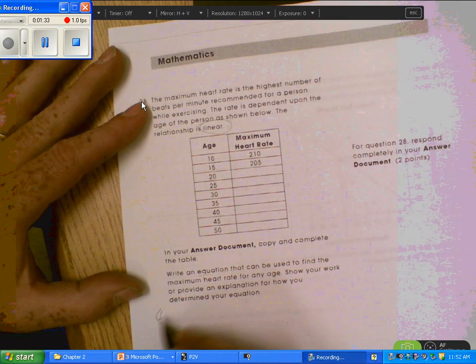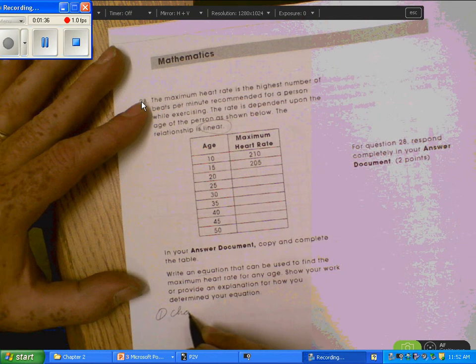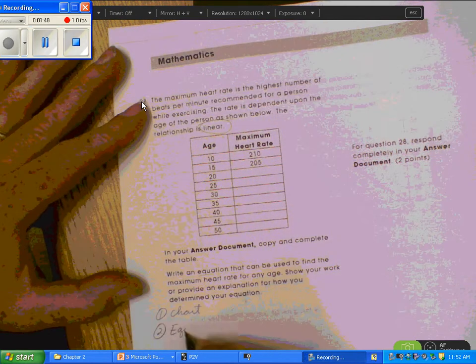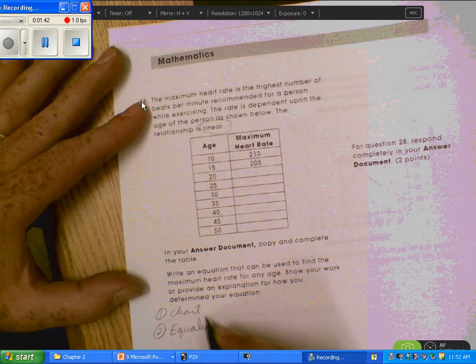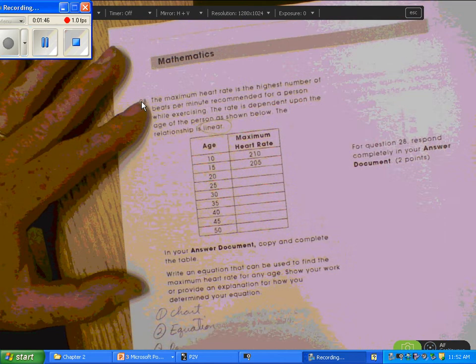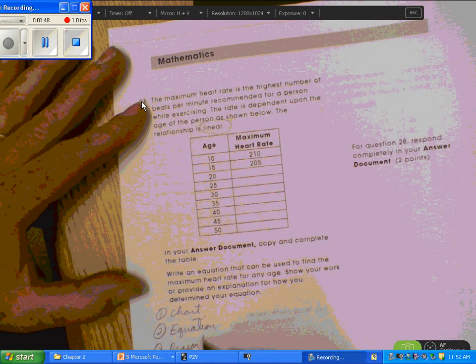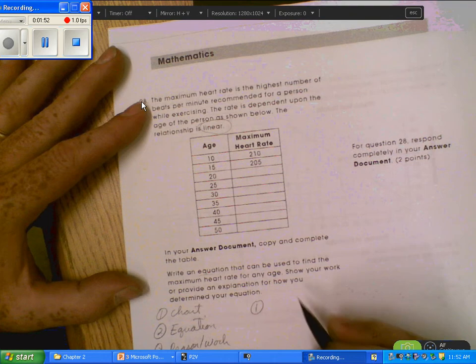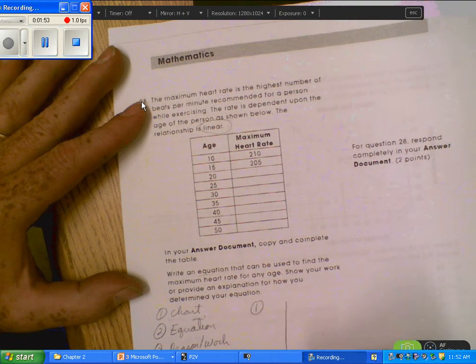So we want the chart, we want an equation, and we want a reason for the equation or the work for the equation. So the first thing I'm going to do is fill out the chart.